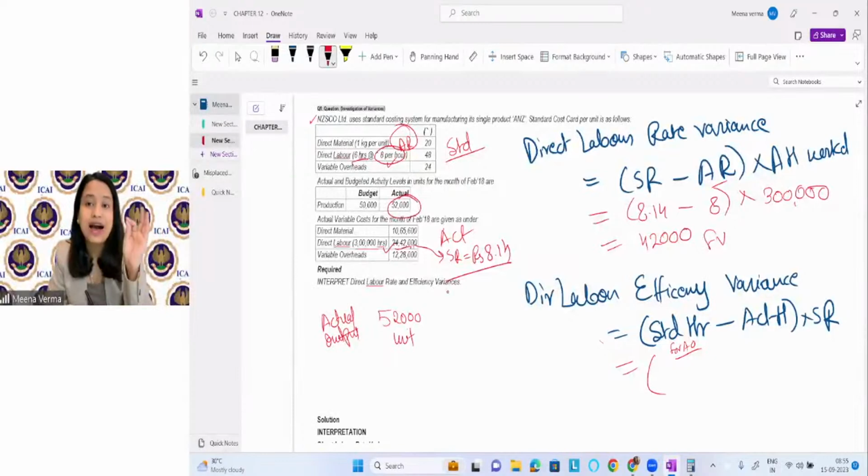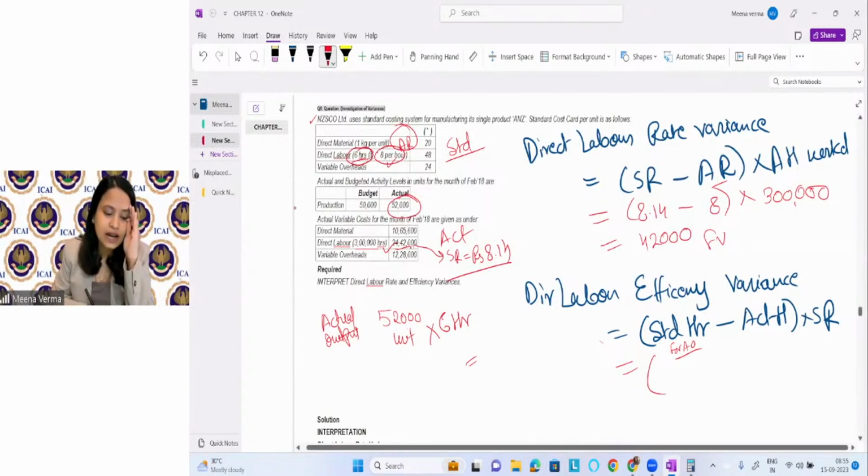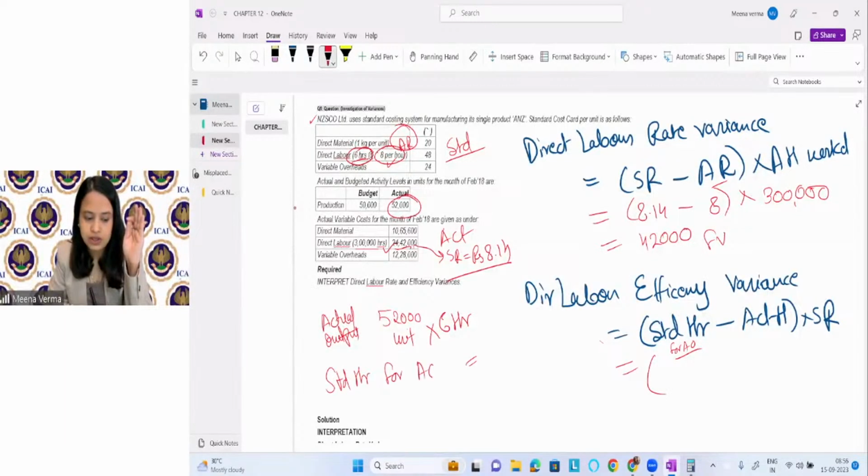These are the actual unit which we are producing. Okay. And what is the standard hour required for 1 unit? 6 hours is required for 1 unit. If we are producing 52,000 units, we will see how much standard hour is required for actual output. If you will multiply it, you will get standard hour for actual output.